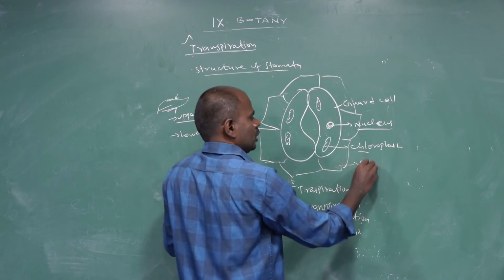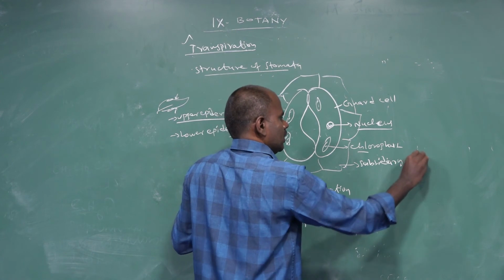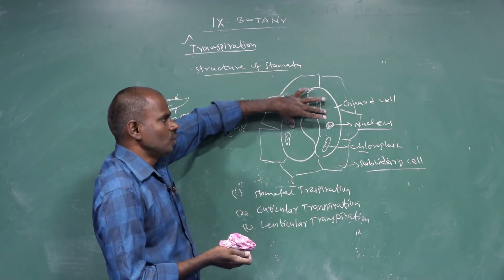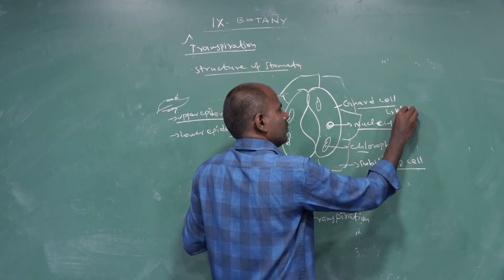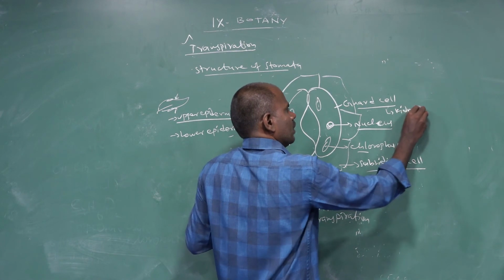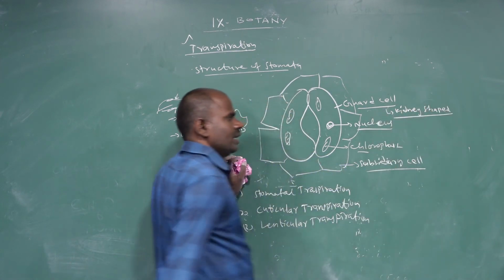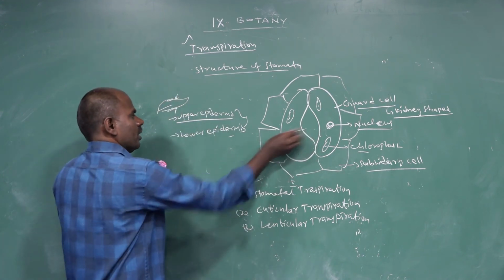The two guard cells are mostly kidney shaped. These guard cells open the stomata during the daytime.